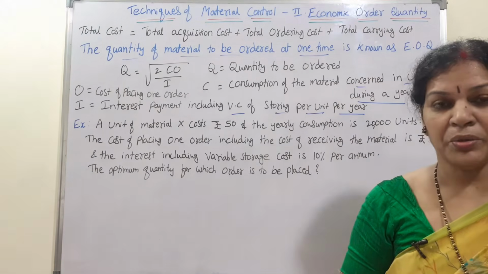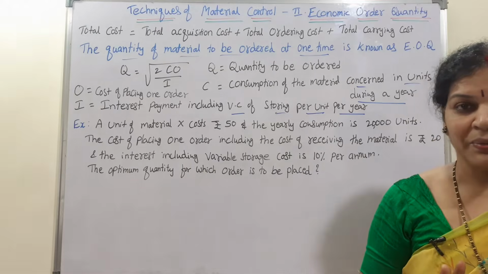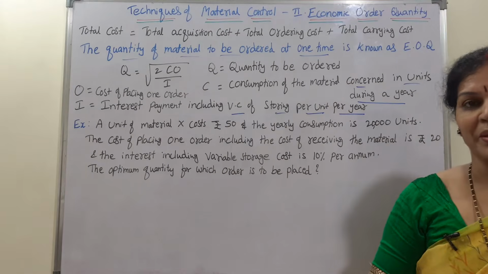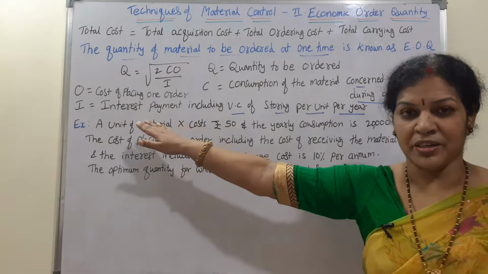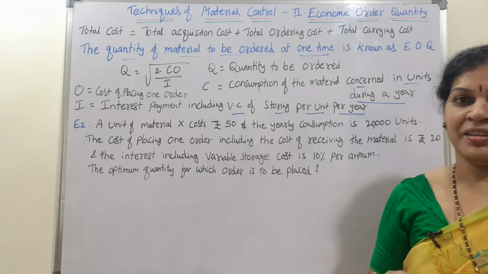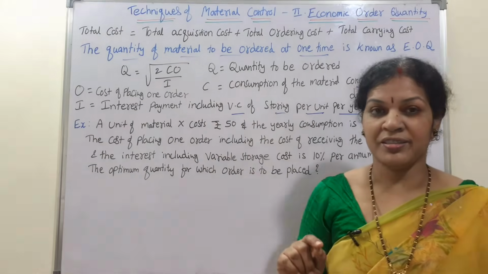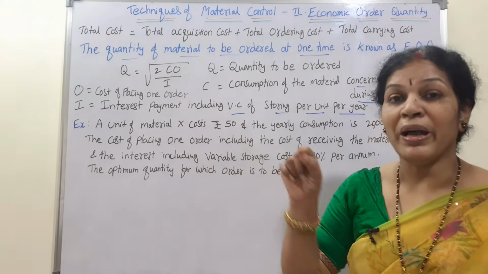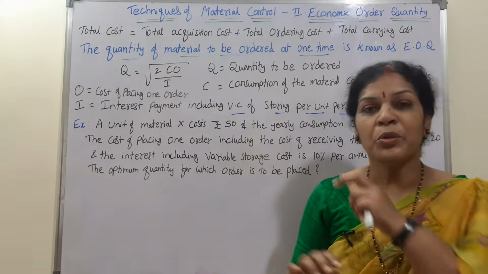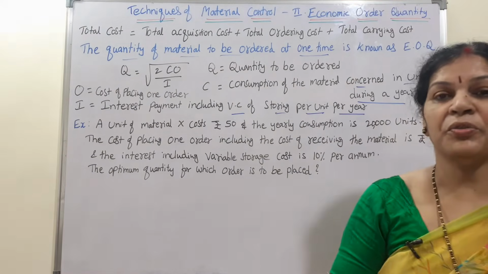10,000 units I wanted to store for 1 year. On that, what would be the interest? Maybe 10%, 5%, that interest rate. So that is I. Am I clear? The formula is Q is equal to root of 2CO by I. Okay. Now through an example, it will be easy for you to understand.